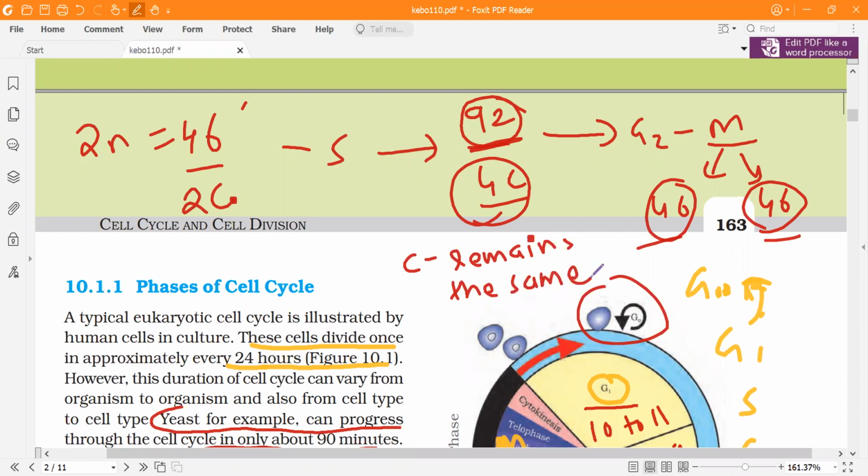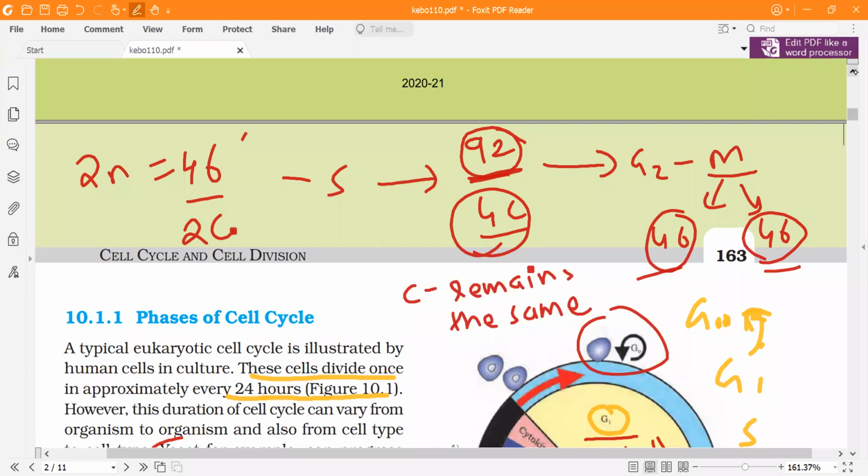So did you get this part, beta? Yes, sir. It is important, right? It is very important. A lot of people mess it up.